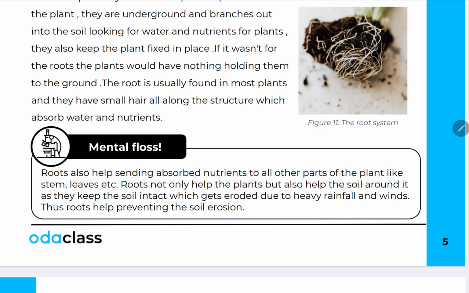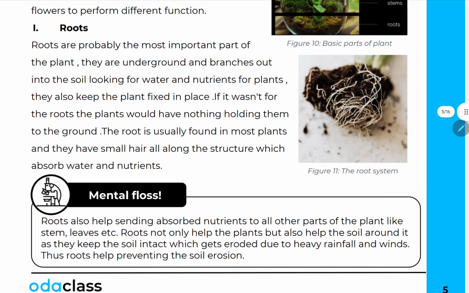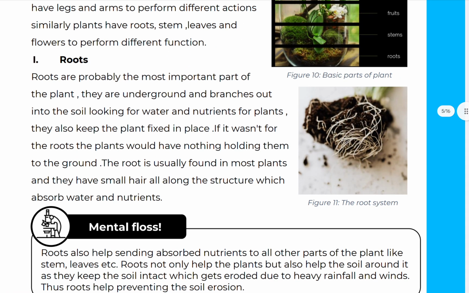Thus, roots help prevent soil erosion. Yes, you can clearly see in this image. Wait. In this image, you can clearly see how the roots are holding the sand. If we hit them tightly like this, then it will come out.